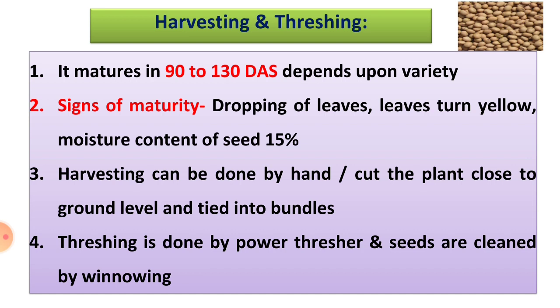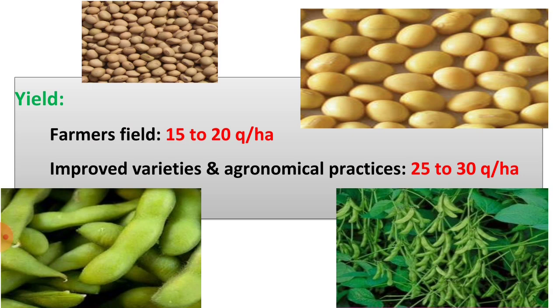Then yield, the average yield of soybean crop on farmers' fields. Soybean on the farmer's field gives 15 to 20 quintal per hectare yield.